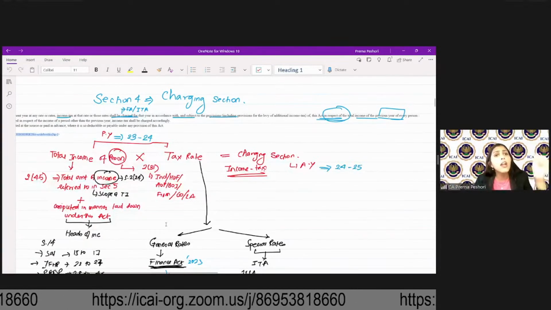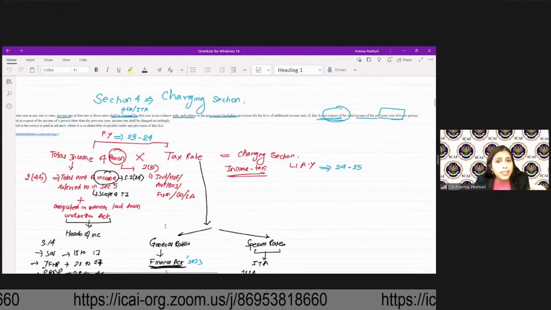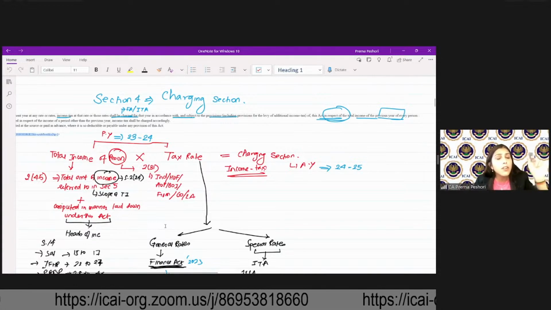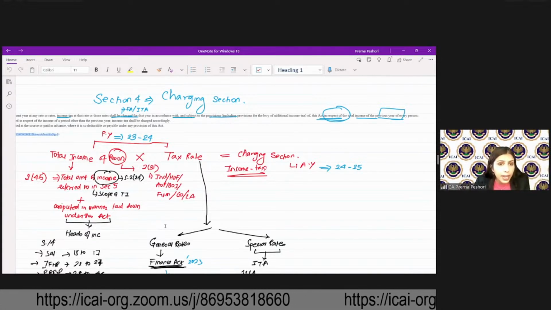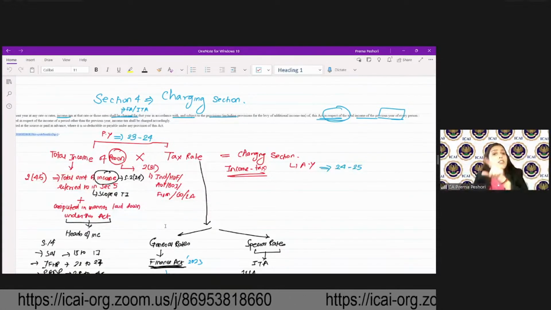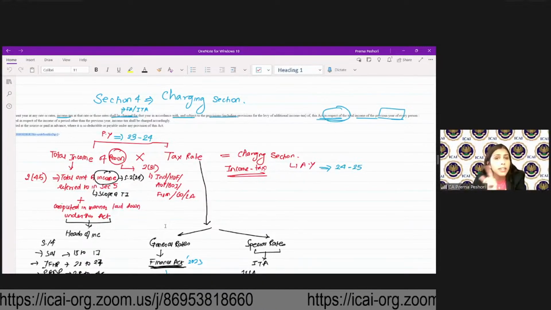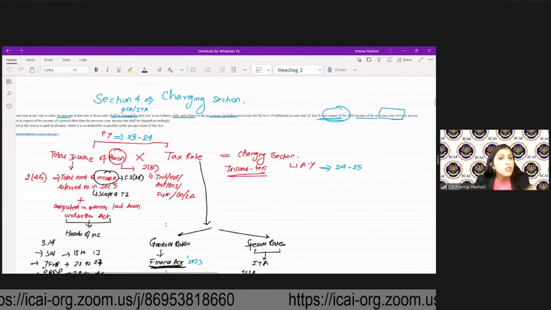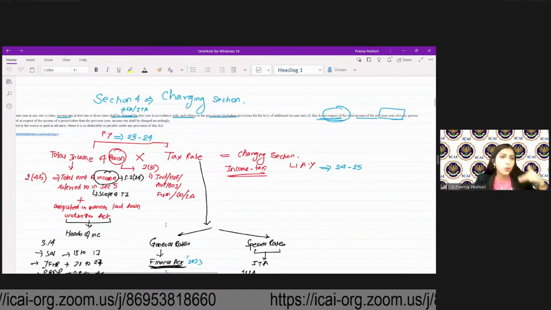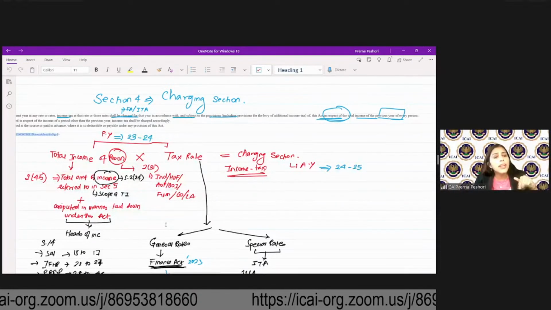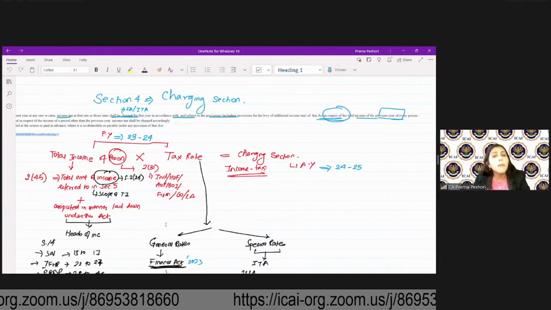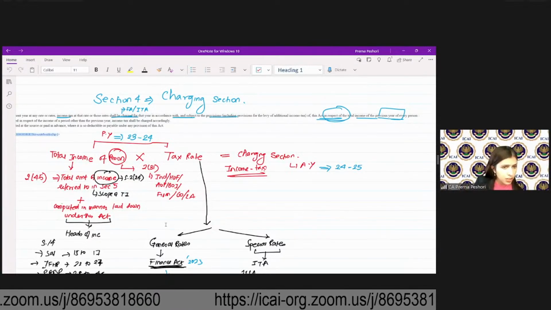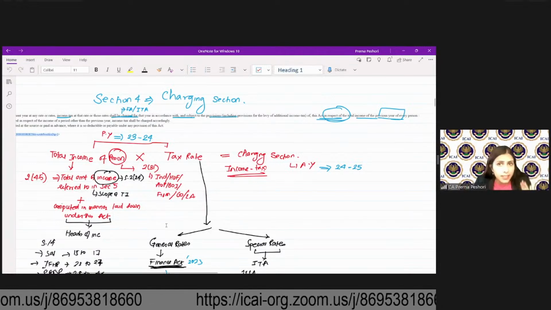For RNOR, only the Indian sourced income is taxable. All income received or deemed to be received in India, or income from a business or profession which is carried on outside India but controlled from India. So for RNOR, that is the scope of total income. For NR, income accruing, arising, deemed to accrue or arise, or income received or deemed to be received in India. That is the scope of total income under section 5.